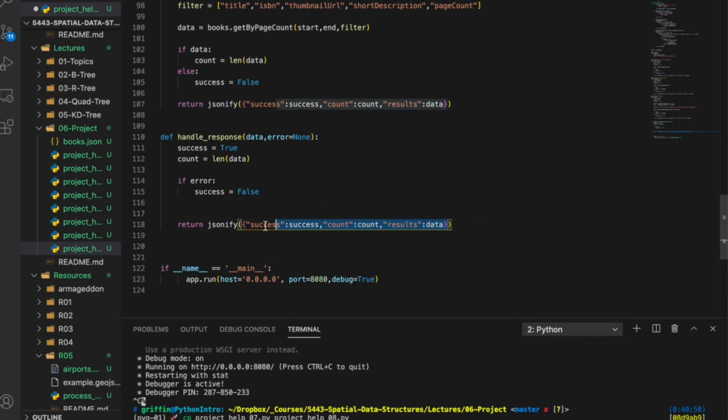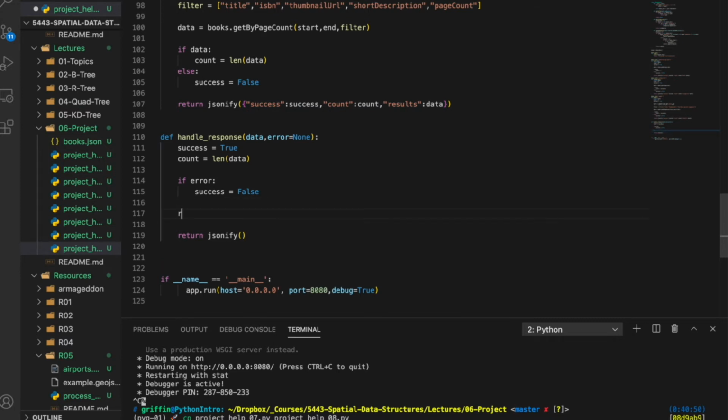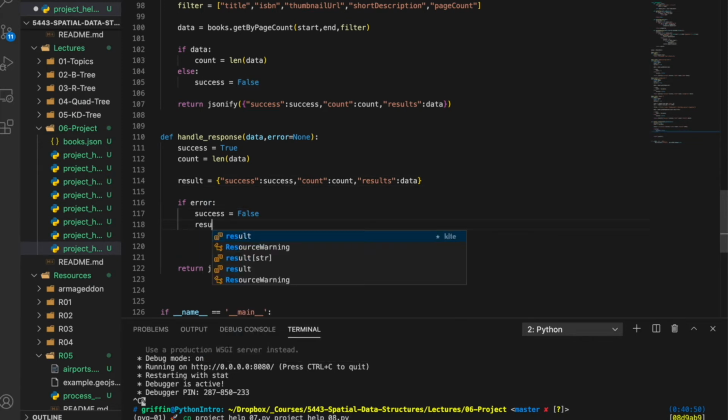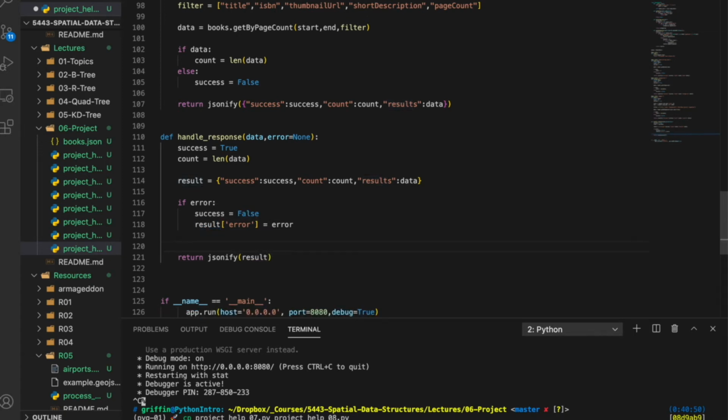We don't want to put an error keyword in there unless we have to. So we'll say this result is equal to this dictionary, and we'll build the dictionary here. And then if error, we say success is false, and then we'll say result sub error is equal to the error that was passed in. Then we'll return jsonify that result.